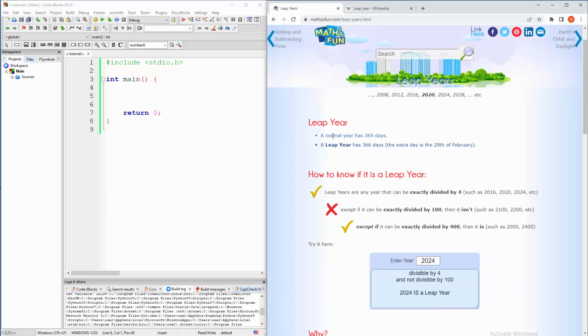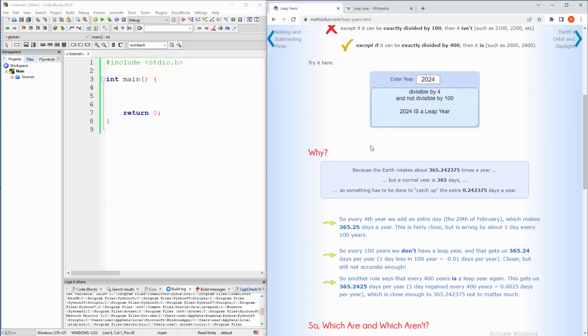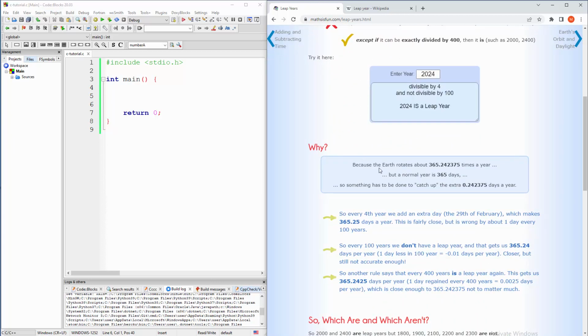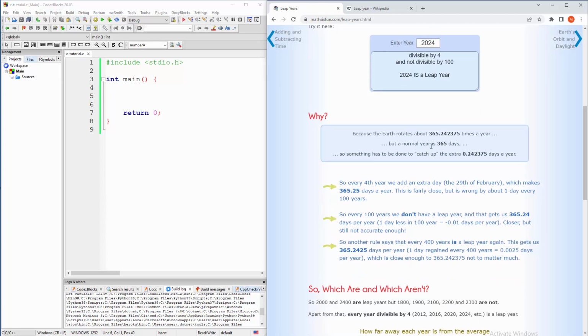So, leap year. A normal year has 365 days. A leap year has 366 days. So that's the major difference. And why? Because the Earth rotates and so on, but a normal year has 365 days, so something has to be done to catch up to the extra 0.24, let's say, days a year.